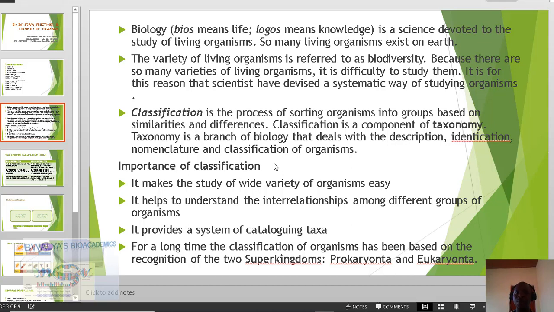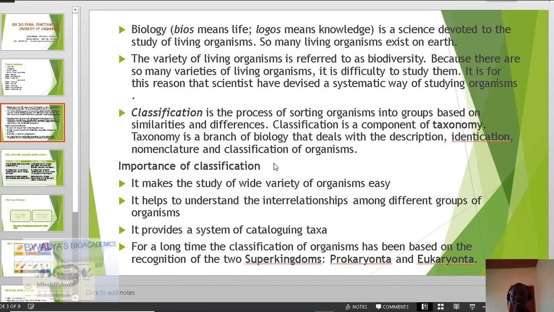And we need to know how to classify organisms. And just to give you a background of what we are talking about, when you're talking about biology, we are basically talking about the study of living organisms. And the name that we use to describe this variety of living organisms on Earth is biodiversity. Bio means life, and diversity means a variety. So simply put, biodiversity refers to the variety of living organisms that exist.